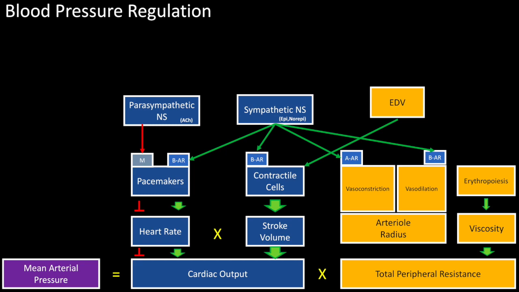The last piece of this puzzle is the veins, which regulate the amount of blood being returned to the heart. Sympathetic stimulation of veins decreases venous compliance, which allows for more efficient return of blood to the heart. This increases end diastolic volume, stroke volume, cardiac output, and mean arterial pressure. Keeping these mechanisms in mind will help you to better predict how changes in baro and chemoreceptor activity can rapidly adjust and compensate for small fluctuations in blood pressure and blood gases.